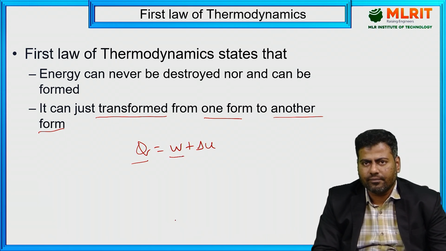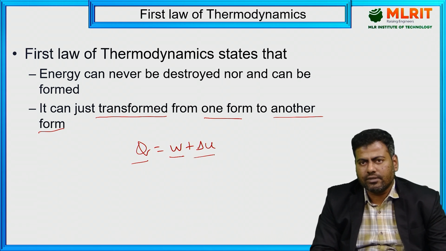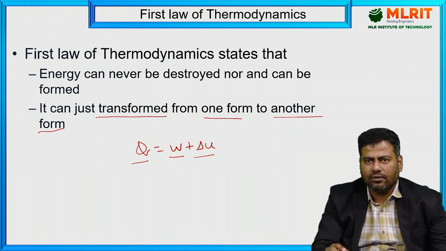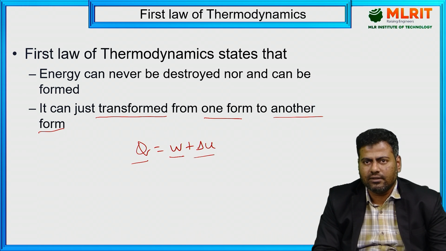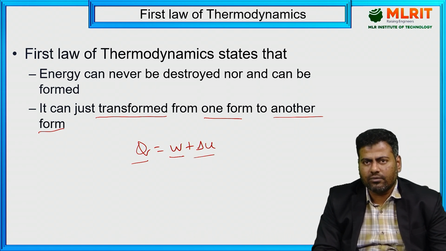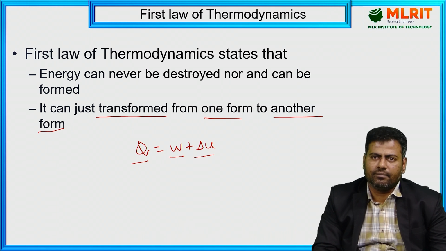Mechanical work done, plus it is stored as internal energy, the change in internal energy. But how much heat energy is converted into mechanical work done, and how much internal energy we have in the final state, we don't know. If I point out the limitations like this, then I can get into the new law of thermodynamics, that is the second law of thermodynamics, for which we have various statements.